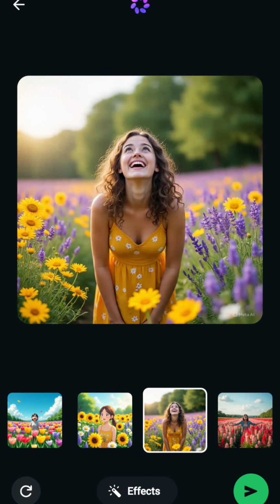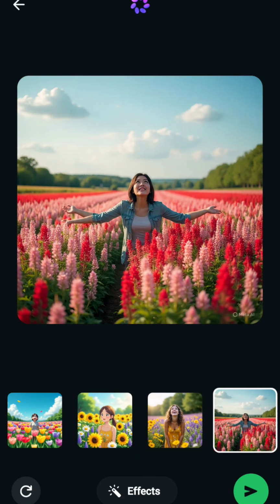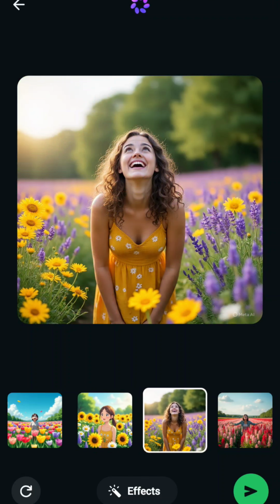So see, you can see. These kind of things you can send. And prompts you can give yourself. Okay, so hope you have liked this feature. So please use it. See, she has two hands. So there will be some bugs, no issue. But see, this is a good image which you can send. So it's generating very good image. So the way you tell WhatsApp to generate, it will generate it.